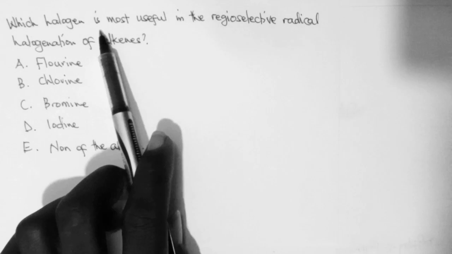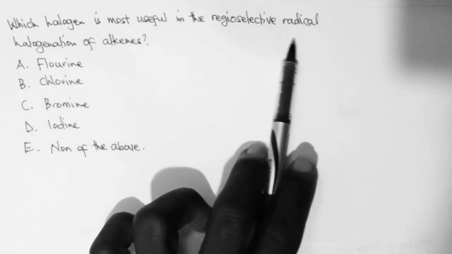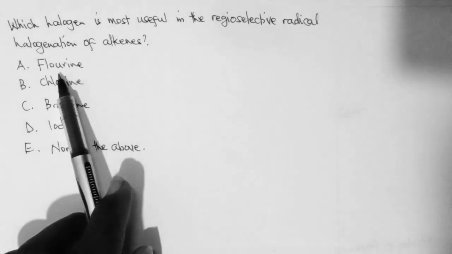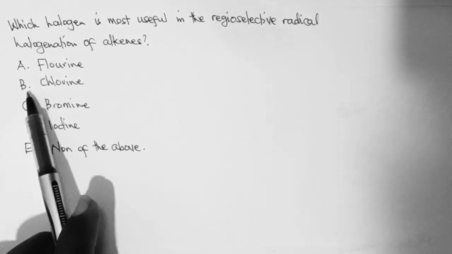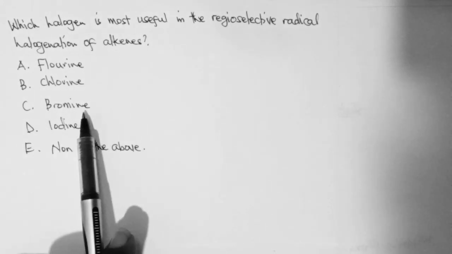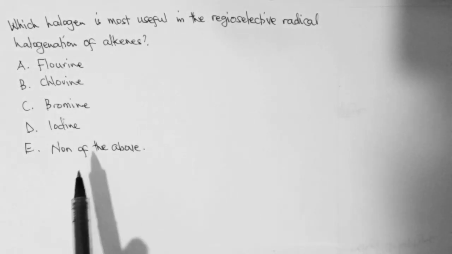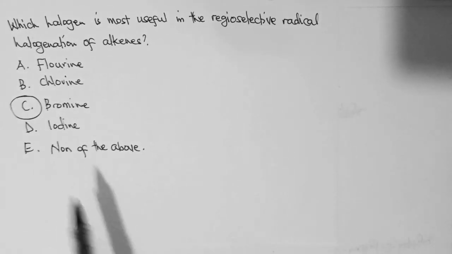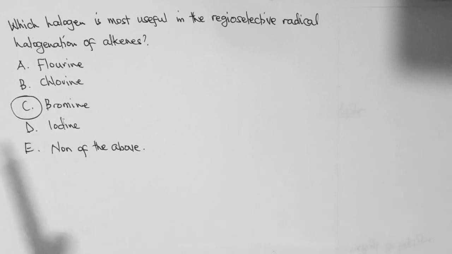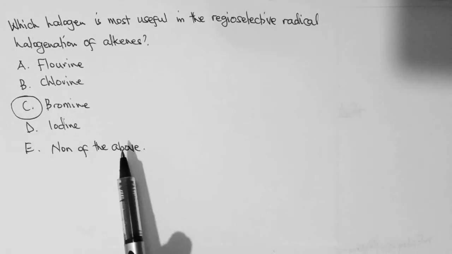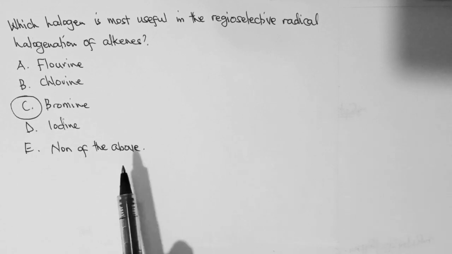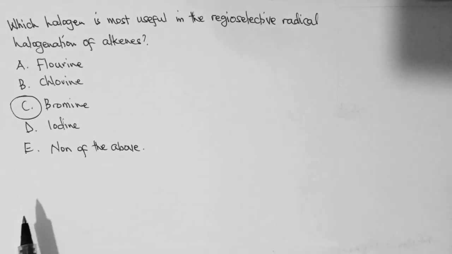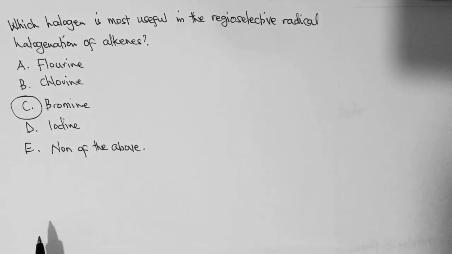Which halogen is most useful in the regioselective radical halogenation of alkenes? A, fluorine. B, chlorine. C, bromine. D, iodine, and none of the above. It is bromine. The reason is that bromine can undergo the Markovnikov's reaction, and it can also undergo the anti-Markovnikov's reaction. So that is why bromine is the most regioselective.